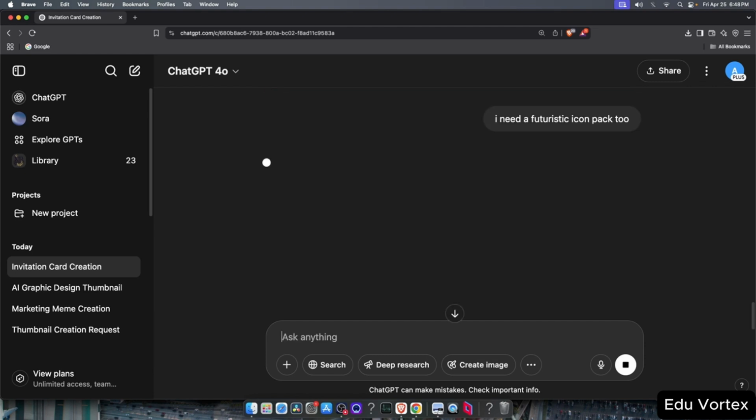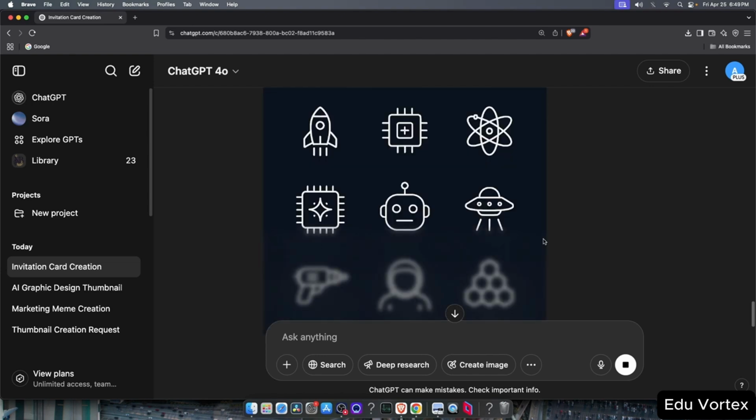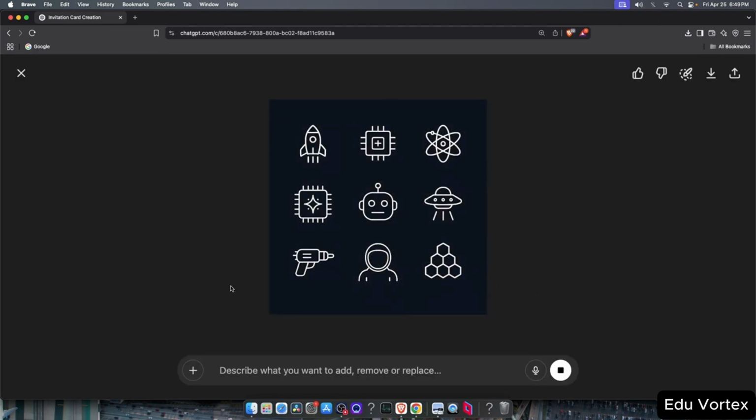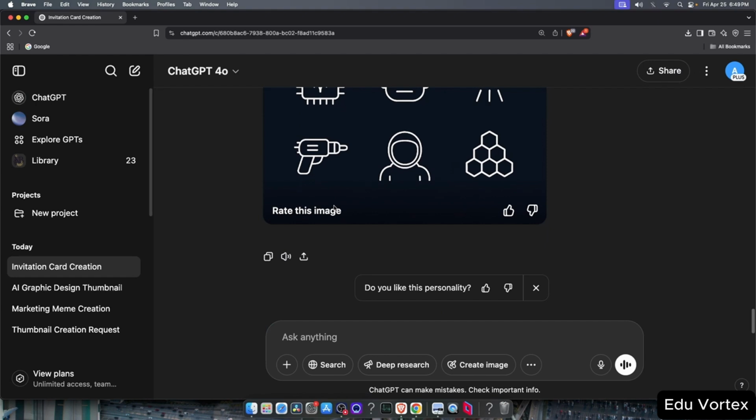Now, for something different, let's ask ChatGPT to create a futuristic icon pack. If you didn't know, icon packs are used on websites, apps, and other digital platforms to represent different features or sections. We asked for a futuristic style, and here's what ChatGPT gave us. An icon pack that you could easily use for an app or a website. And if you need specific types of icons, you can always refine your prompt and get exactly what you want. So these are just a few additional things you can create using ChatGPT.